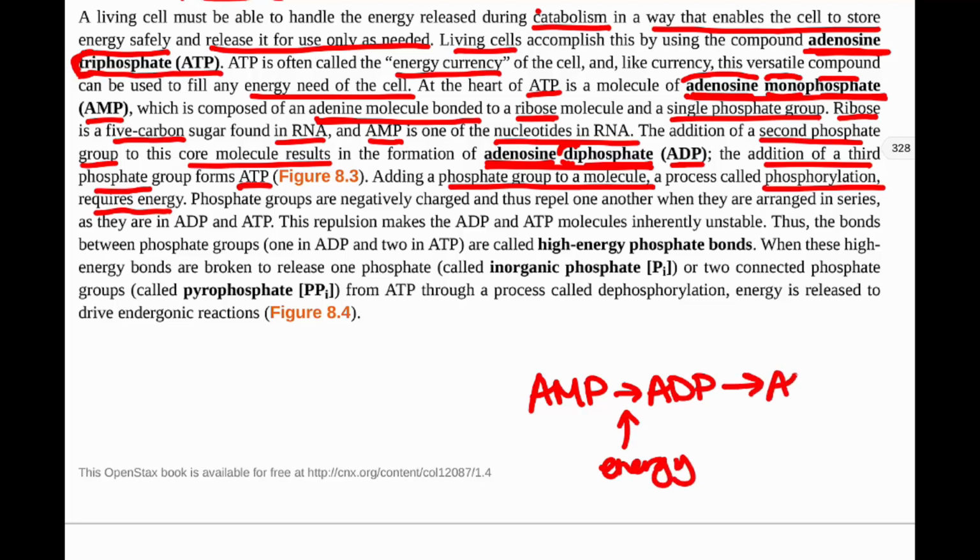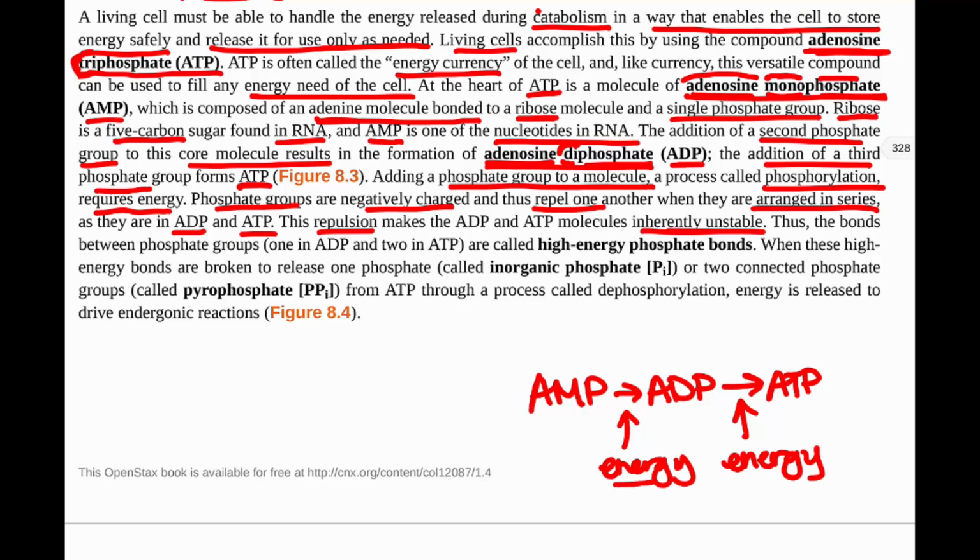Also, these phosphate groups are negatively charged, and so they repel each other. When they are attached to each other in ADP and ATP, they're repulsing each other, so it makes them very unstable. They're inherently unstable because they're repelling each other, because they're negatively charged and they're very close to each other. So we had to put energy in to force these two negative phosphate groups to be right next to each other. And even though we put that energy in, they're very, very unstable.